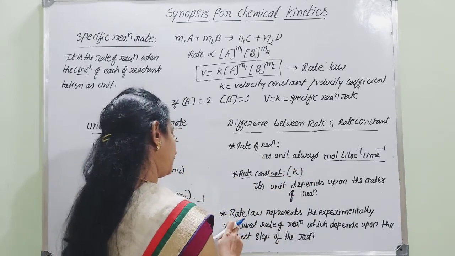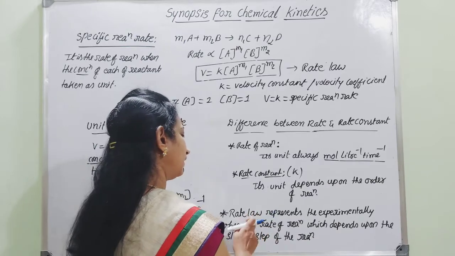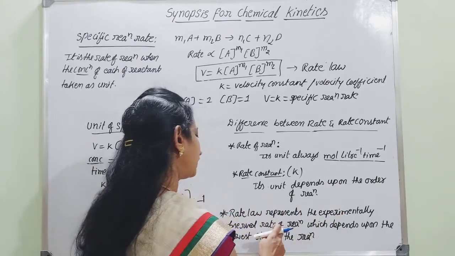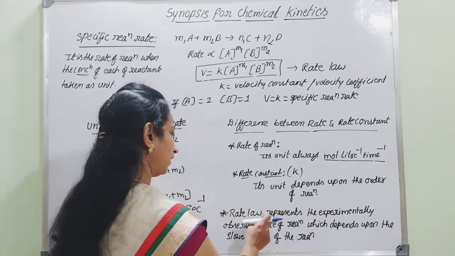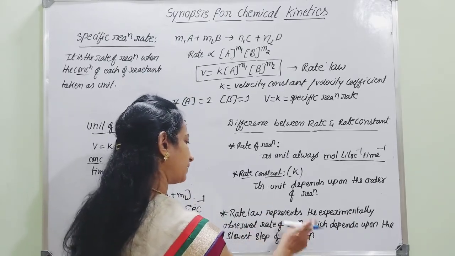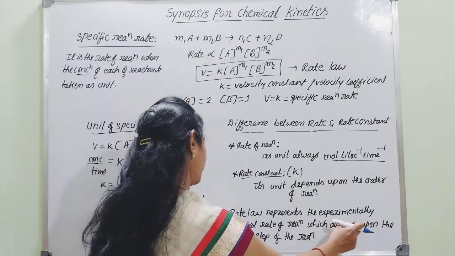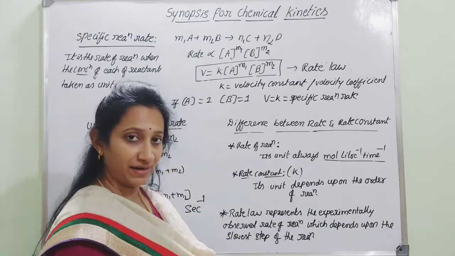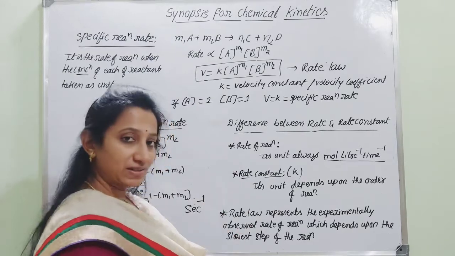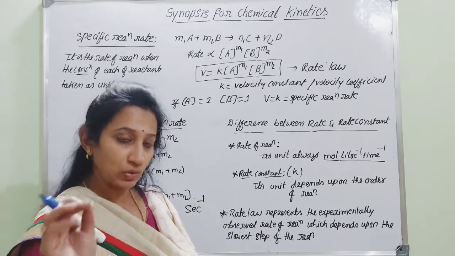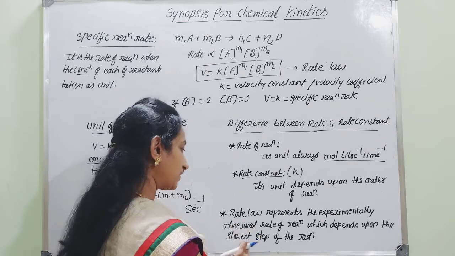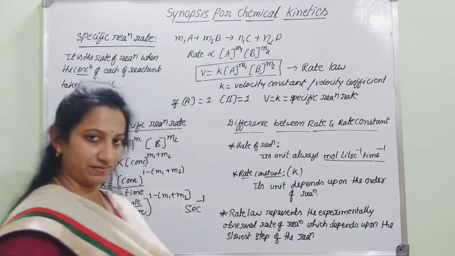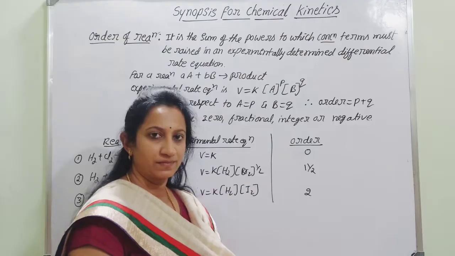And the rate law represents the experimentally observed rate of the reaction. Rate law is always determined experimentally. So it depends on the slowest step, whichever mechanism we consider for any reaction. In a particular mechanism, whichever step is said to be the slow step, that slowest step helps us find the rate law equation.